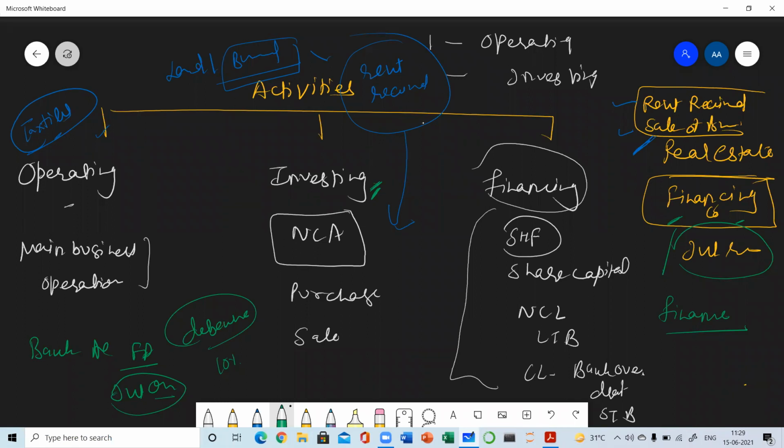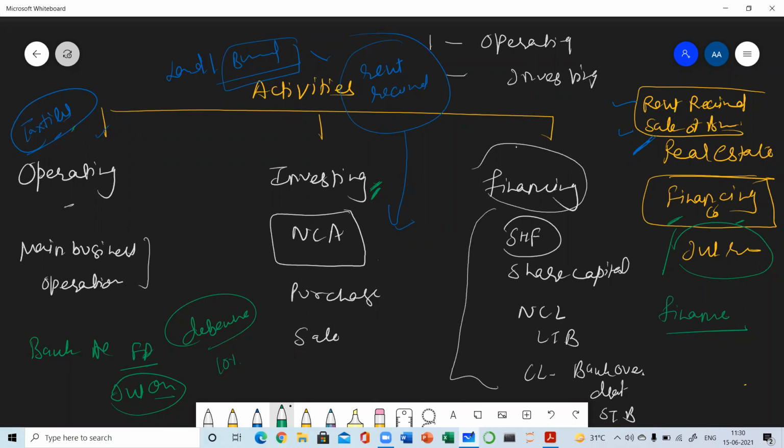But for a textile business owner, the main business is buying and selling of clothes and ready-made garments. If they have invested in debentures, that is their side business, not the main business. So if we are getting income from side business or just because of investments, then it is known as investing income.